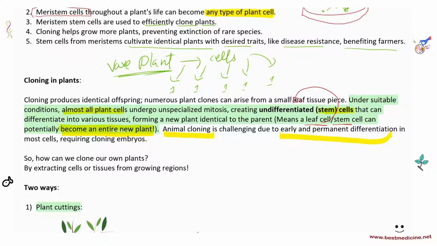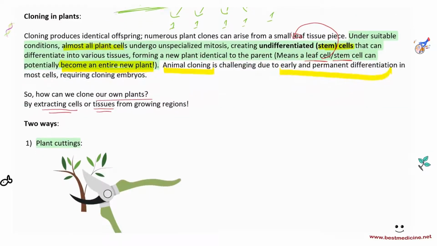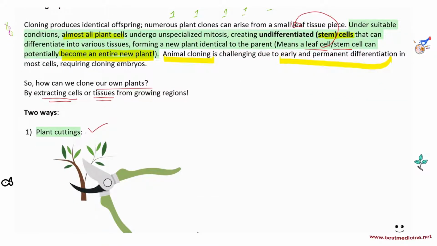So, how can we clone our own plants? Well, either we can extract some cells, or we can just literally take some tissues and start growing them. For example, and you've probably heard of this before, plant cuttings. Plant cuttings is very, very popular, and you need to be familiar with this. Here's what you do. You take a plant, you take a growing stem, right, and you cut it off the original plant. So this growing stem now would contain the same DNA as the parent plant.